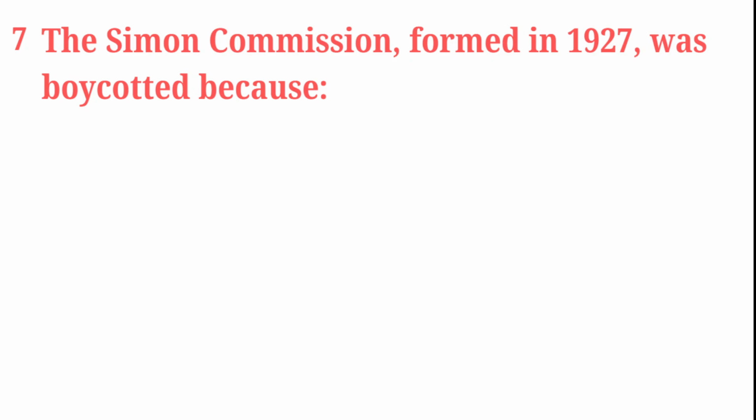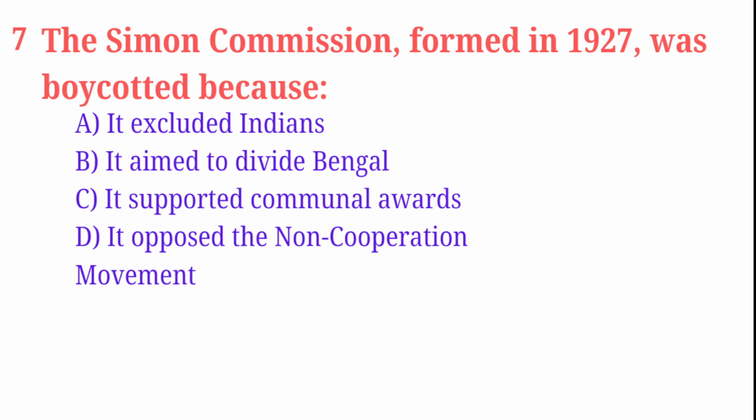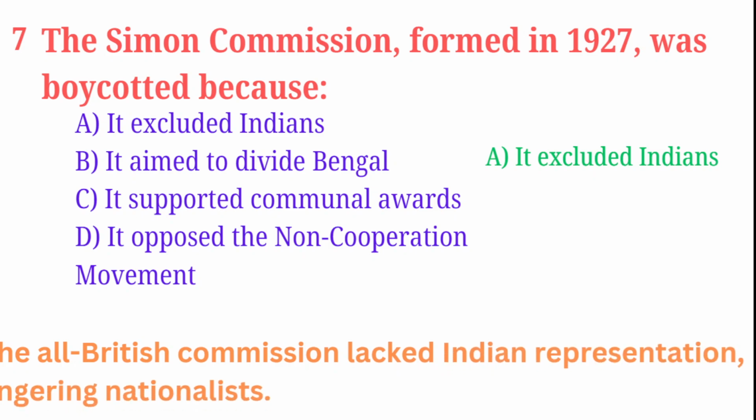The Simon Commission formed in 1927 was boycotted because it excluded Indians, it aimed to divide Bengal, it supported communal awards, or it opposed the non-cooperation movement. What was the reason? Correct answer is it excluded Indians. The British Commission lacked Indian representation. That's why the Indians boycotted the Simon Commission.